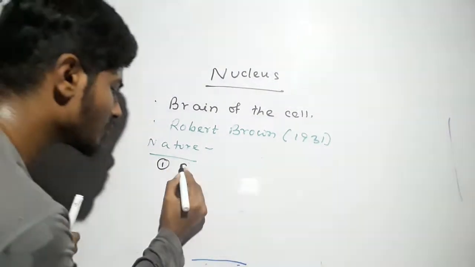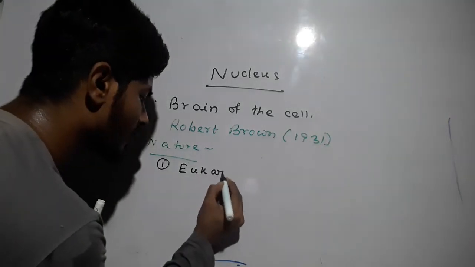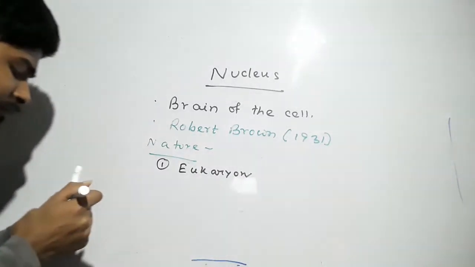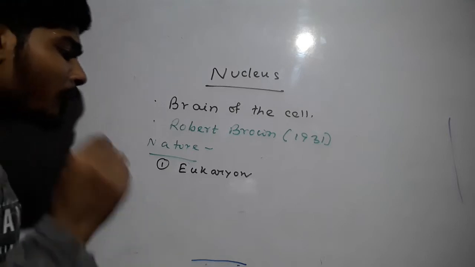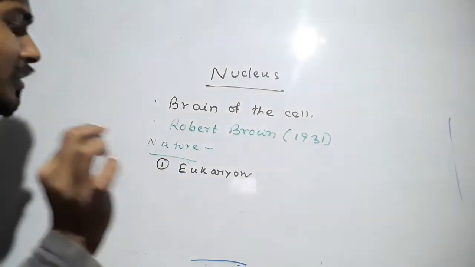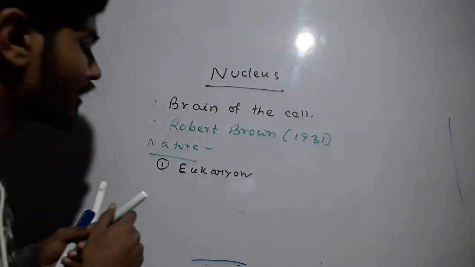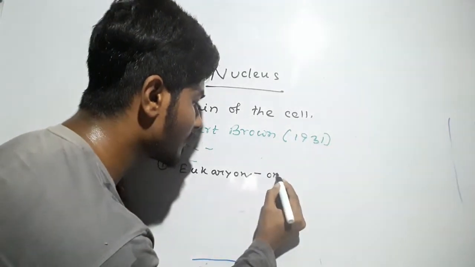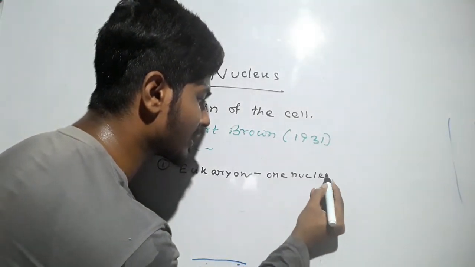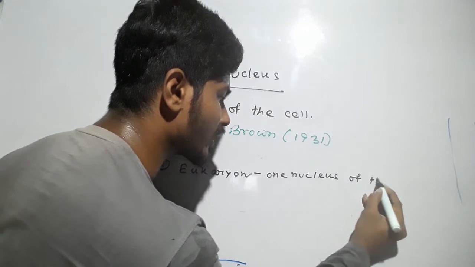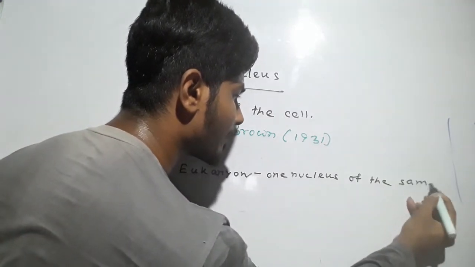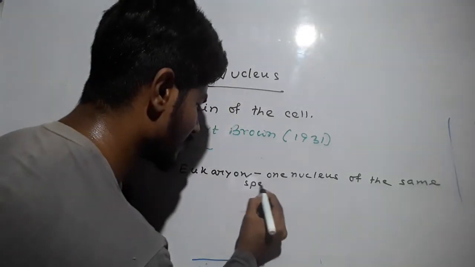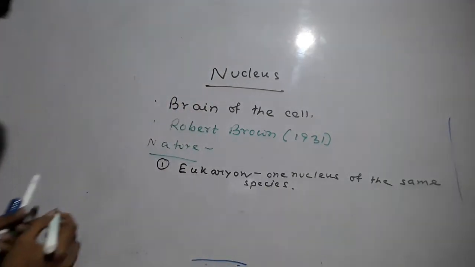Number one, eukaryon. Eukaryon means when a cell possesses one nucleus of the same species, it is called the eukaryon.